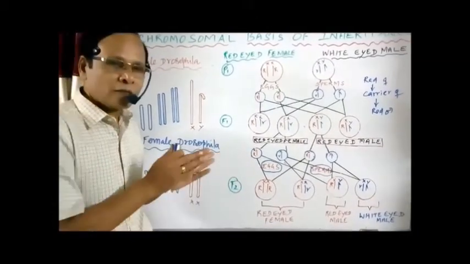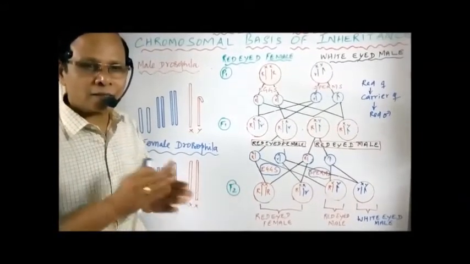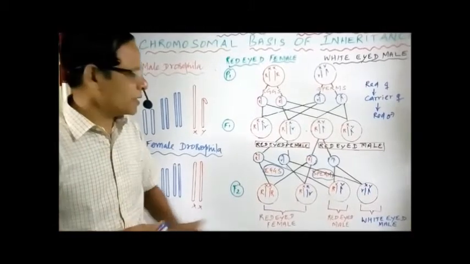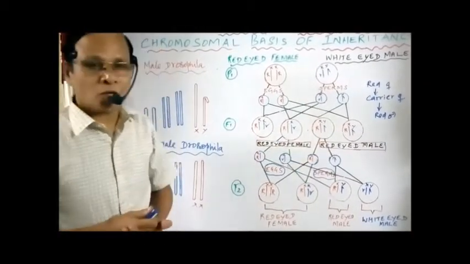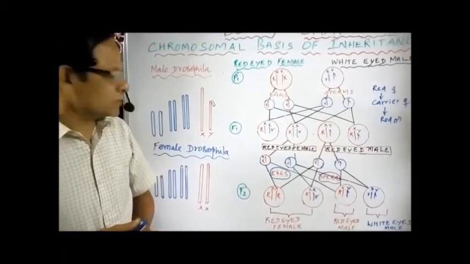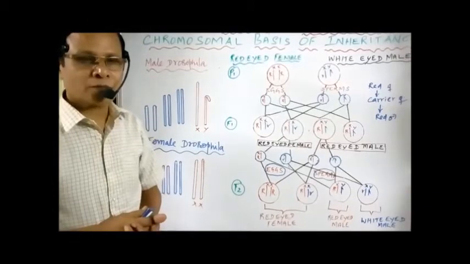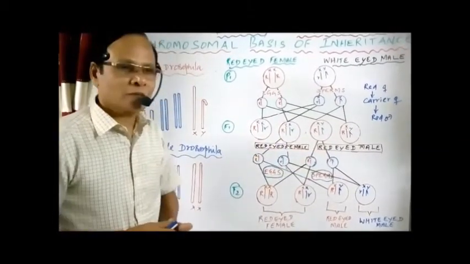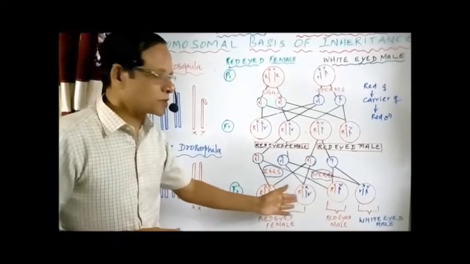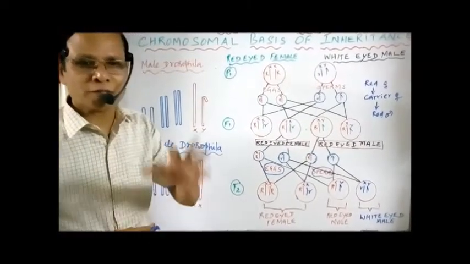Now we are making a cross between a carrier red-eyed female and what is called a normal red-eyed male. Once the mother is a carrier, as in the case of colorblindness, and the father is normal, you know that all the females are normal. And among the sons, 50% are normal and 50% are colorblind.